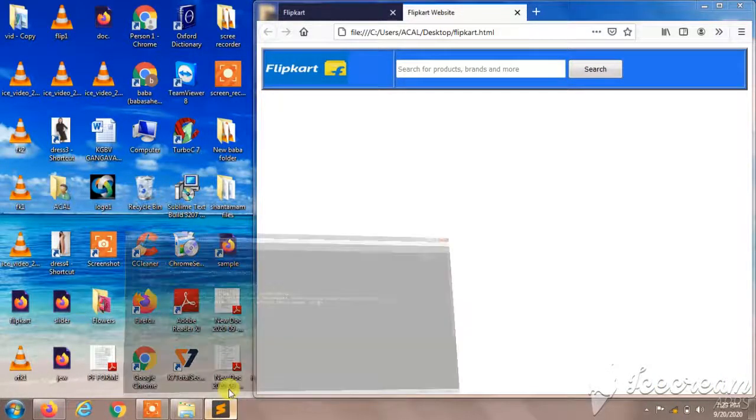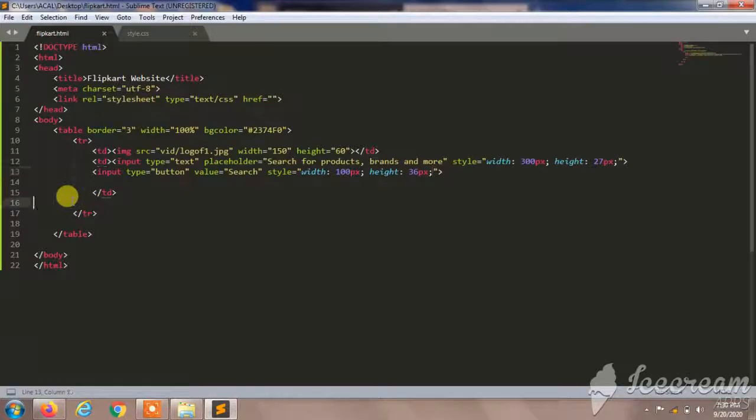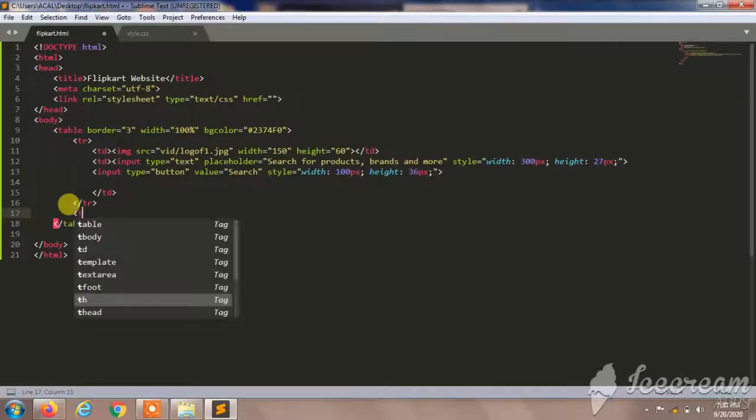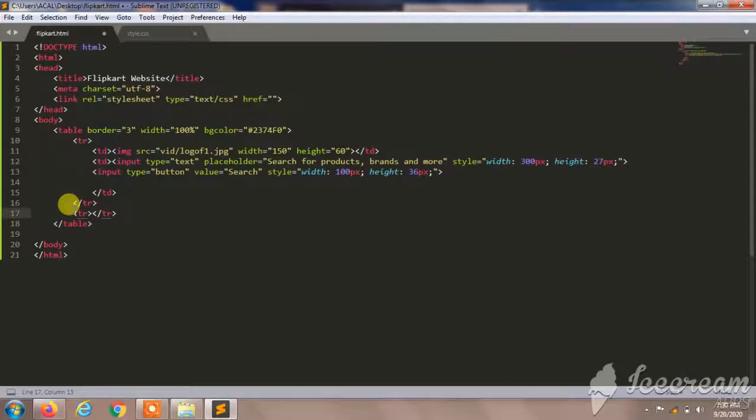So I'm going to give some more code here after TD. Okay, I'll do a little bit adjustment. So I'll create one more th here. This was login button.